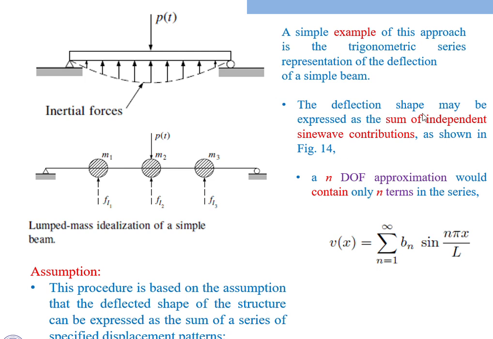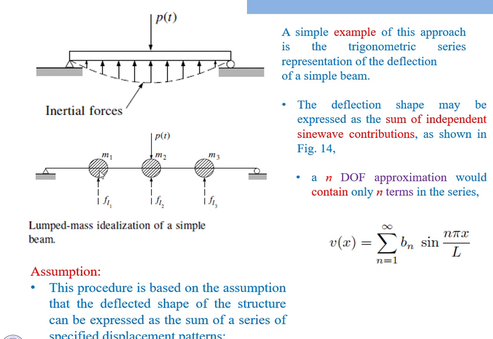And the deflection shape may be expressed as a sum of independent sine wave contributions, as shown in the figure. This one is for a number of independent wave profiles of the beam. We can use this one. If you get more than one, then we go for the summation of independent sine wave contributions. Here, n is nothing but the degree of freedom.